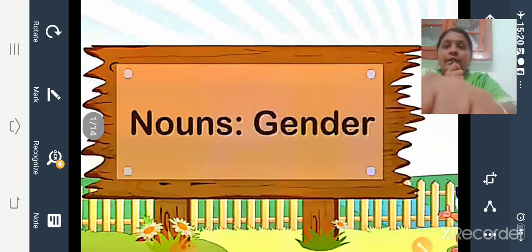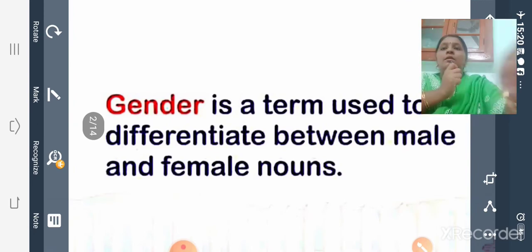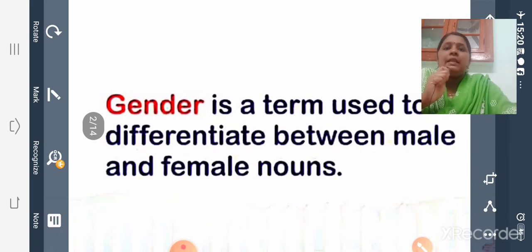I'll give you the definition. Gender is a term used to differentiate between male and female nouns.